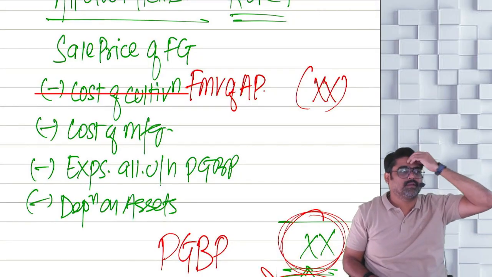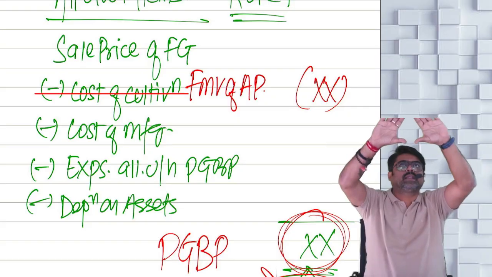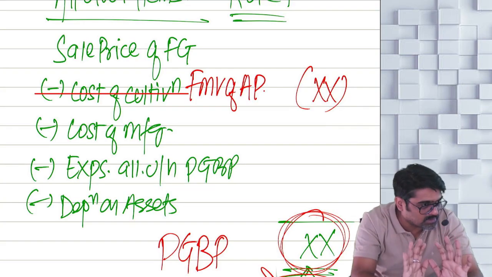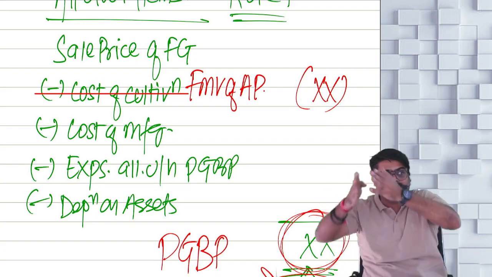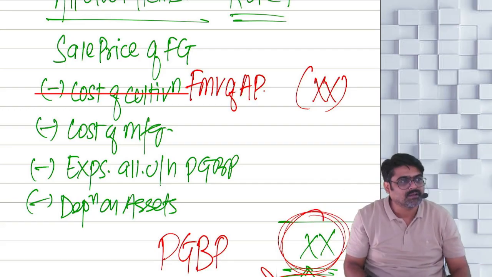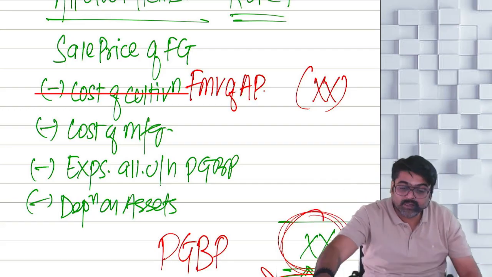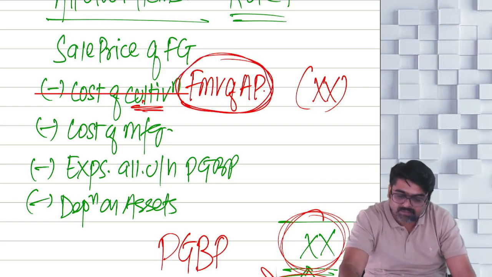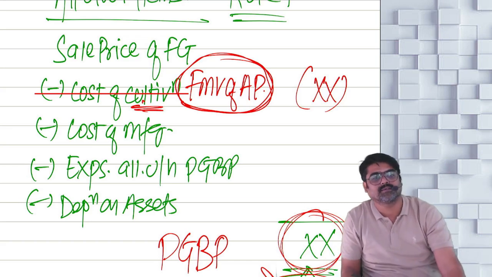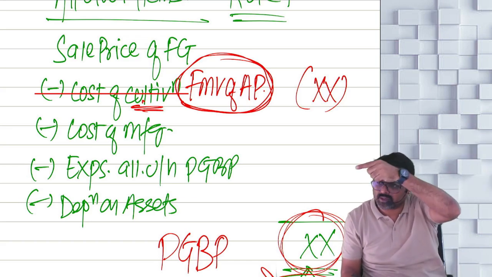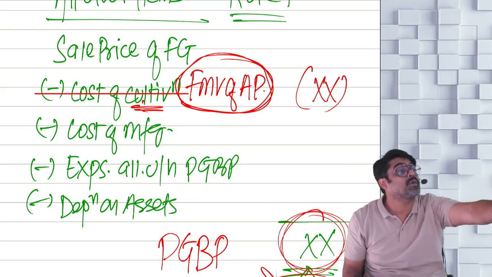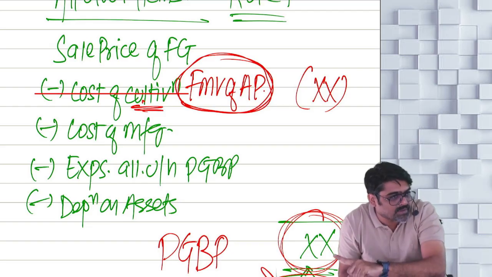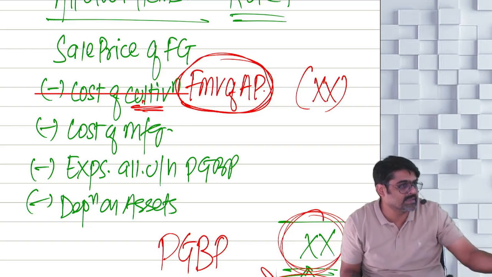Simple. If I tell you that income from both the activities minus the cost of both the activities will give you profit of both the activities, then you split. Then no problem, sir. But if instead of reducing the cost of cultivation, you are reducing the fair market value of the agricultural produce, meaning that your cost of cultivation is already covered and your cultivation related profit is also covered in this fair market value. So now whatever profit will remain, that profit will not include your agricultural profits.